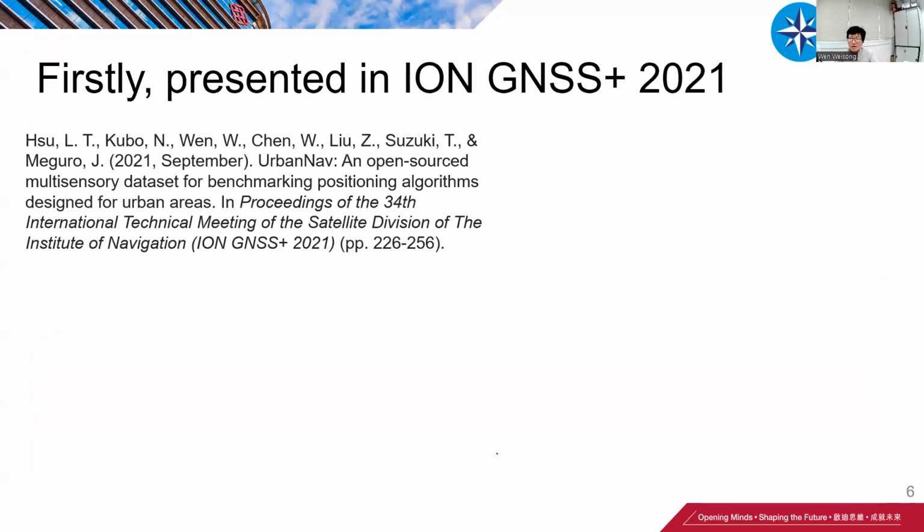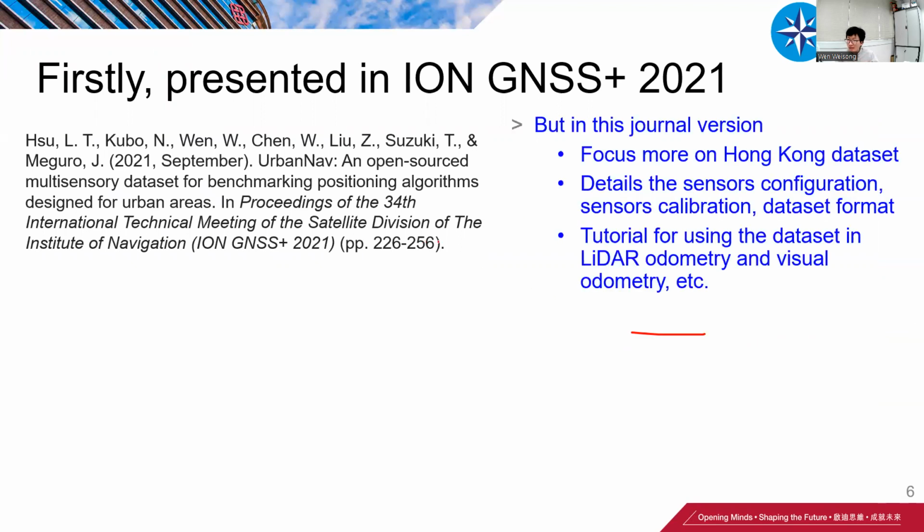This paper was presented at ION GNSS+ 2021. So why do we still present this journal version? Because we provide several more details. In this journal version, we focus more on the Hong Kong dataset, and we detail the sensor configurations, the sensor calibrations, and the dataset format. We also provide more detailed tutorials for users on how to use our dataset.